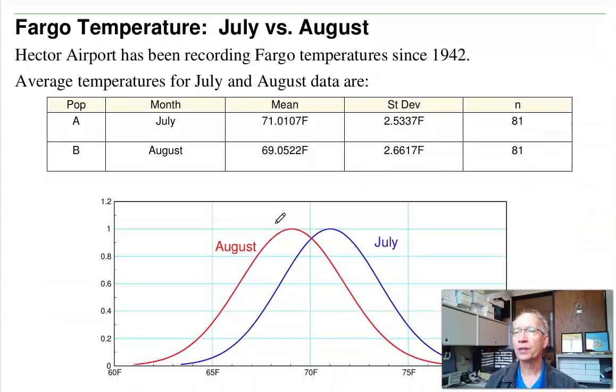So let's start out. If I go to Hector Airport, Hector's been measuring temperatures in Fargo since 1942. If I look at the month of July versus August, I've got 81 data points in July, 81 data points in August. Here's the mean, here's the standard deviation for the average temperature in July and August. And here's what the PDFs look like. Okay, assuming a normal distribution, here's the distribution for August, distribution for July for the average temperature. Let's compare the two months.